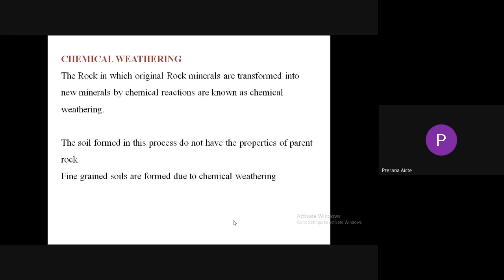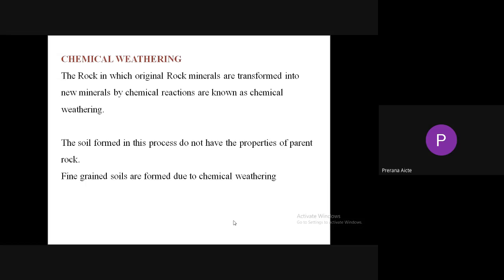Next, chemical weathering. The process in which original rock minerals are transformed into new minerals by chemical reactions is known as chemical weathering. Water combines with rock minerals, H plus ions combine with the rock minerals, carbonic acid combines with the rock minerals, and some soluble minerals are dissolved and leached out in the water. Oxygen also makes a chemical reaction with the rock minerals.